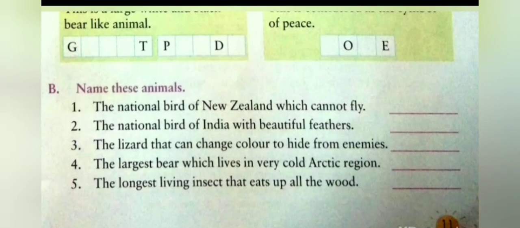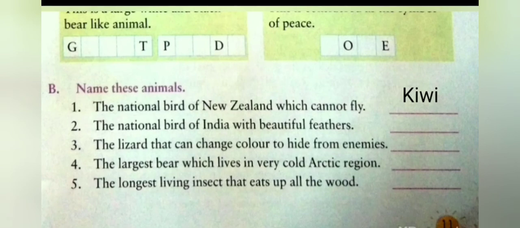Let us learn about some more animals. Next question is name these animals. Number 1. The national bird of New Zealand which cannot fly. It is kiwi. Kiwi is a unique and curious bird. It cannot fly. It has loose hair-like feathers, strong legs and no tail. We will write in the space given: kiwi.